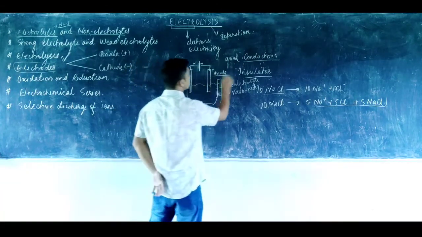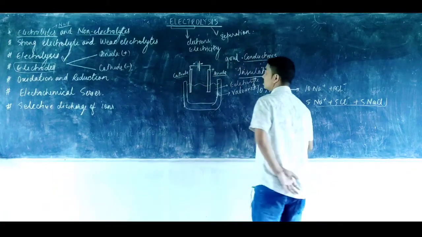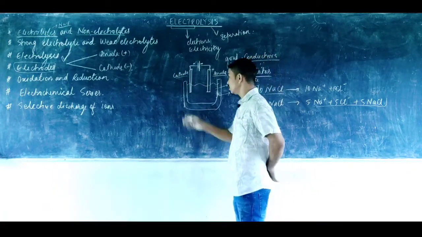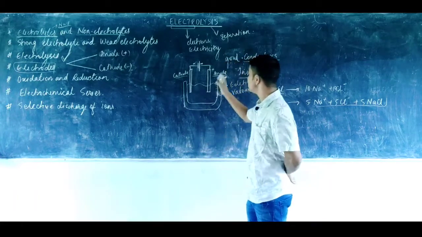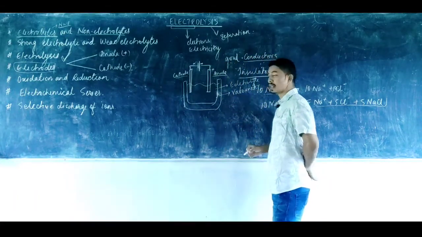So there are two kinds of electrode: the negative plate is known as the cathode, whereas the positive plate is known as the anode.